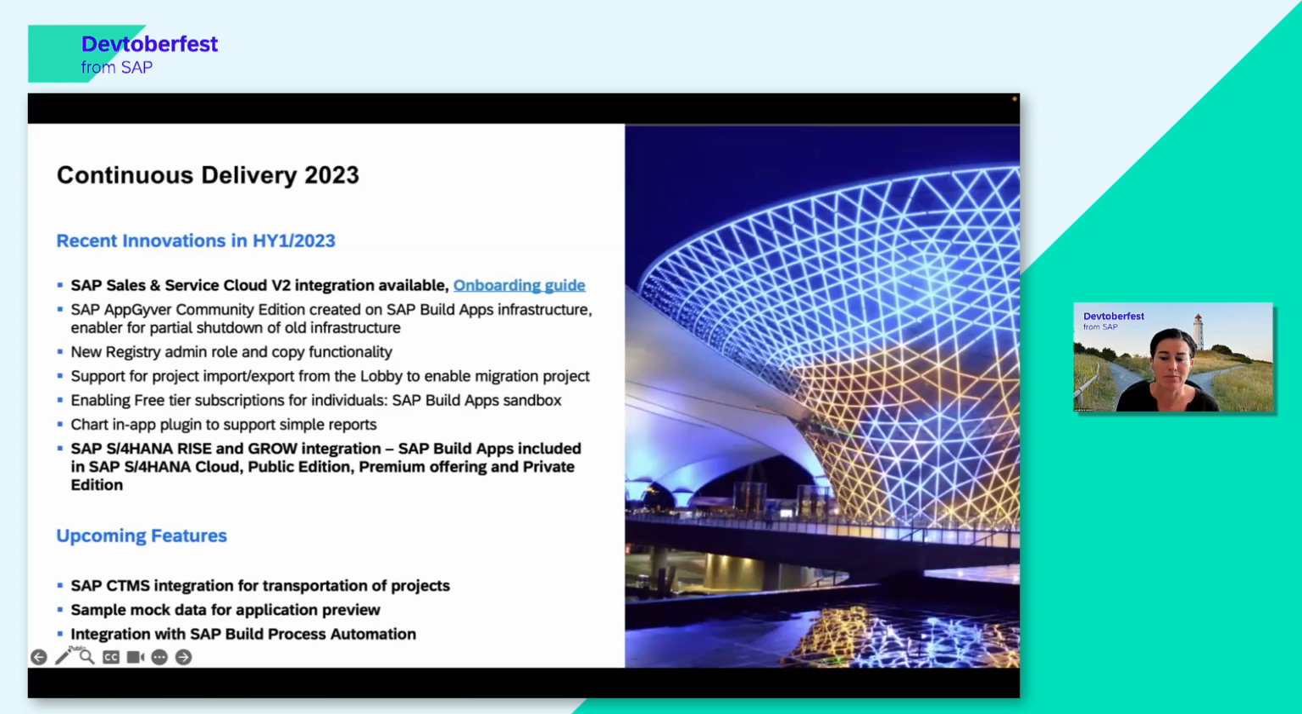And this application then can be embedded in the service agent desktop. So this is one of the deep integration examples that I mentioned.